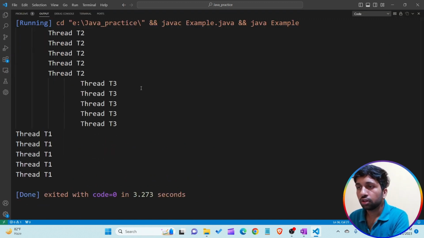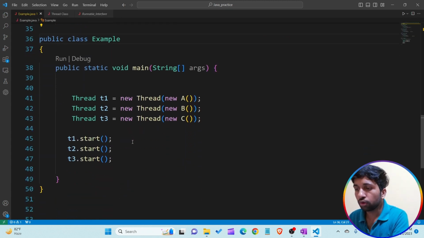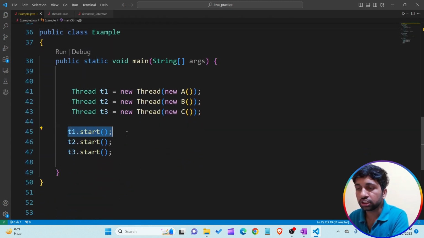You are able to see, first of all thread T2 executes, T2, T2, T2, and then T3, then T1. If I open this code, you can see I am first calling the T1 start method, then T2, then T3, but the output is completely different.